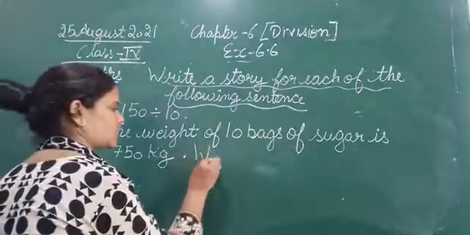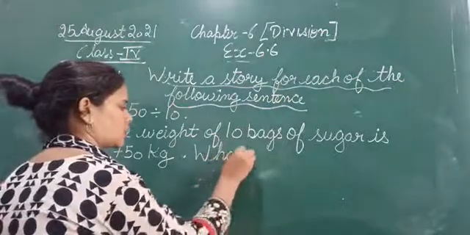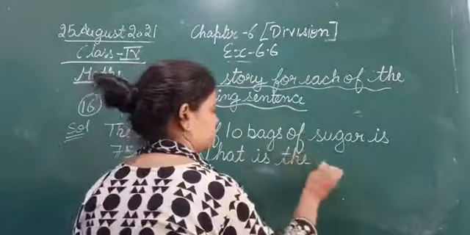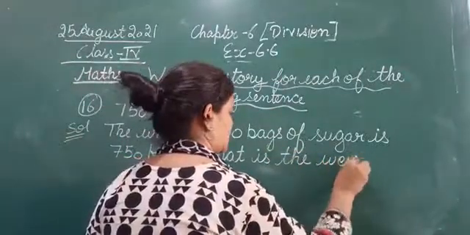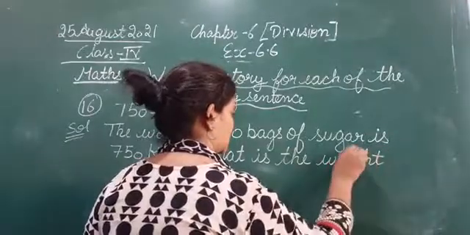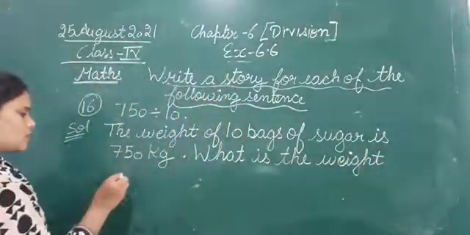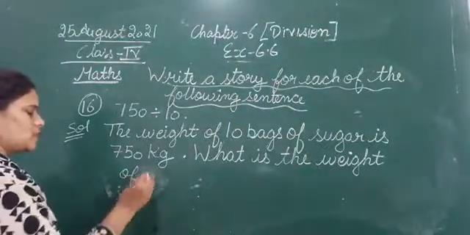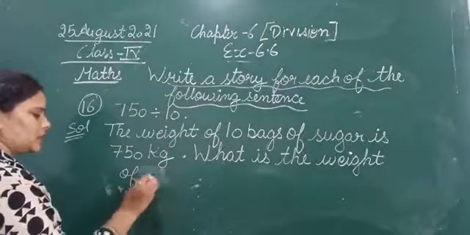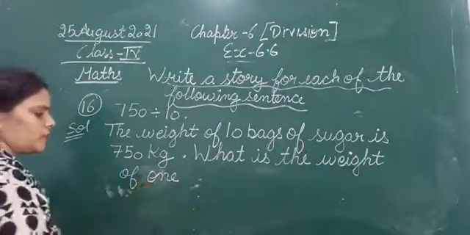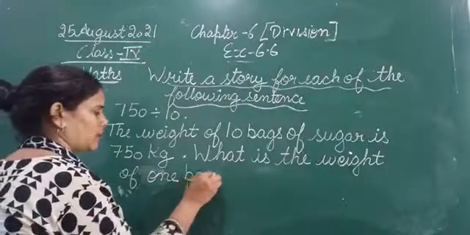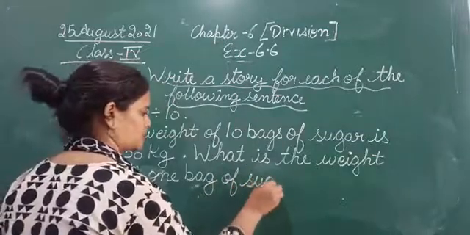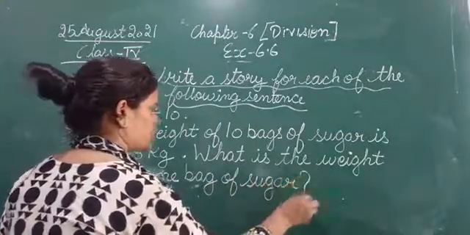What is the weight of 1 bag of sugar? Or you can simply write, what is the weight of 1 bag of sugar?